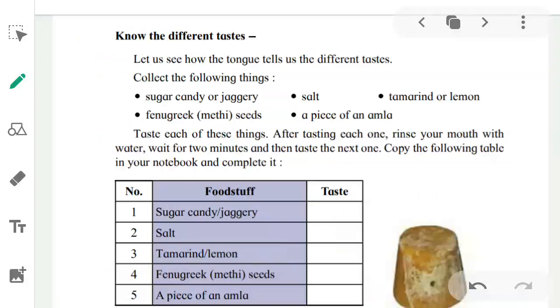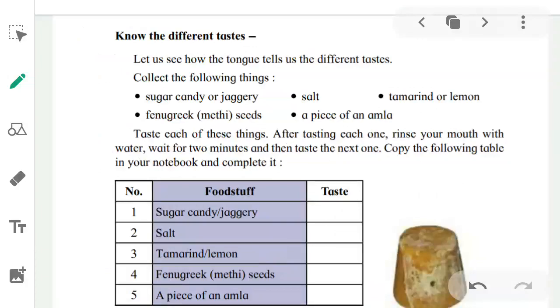Suppose sugar candy. How does it taste? It tastes sweet. Salt. How does it taste? It is salty. Tamarind or lemonade. How does it taste? Sour. Fenugreek, methi seeds. How does it taste? Bitter. बहुत कड़वा होता है. Bitter. A piece of an amla. How does it taste? It tastes sour too, and when you drink water after it, it will taste sweet.